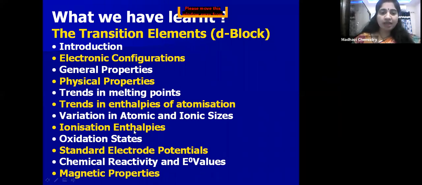Next, ionization enthalpies. Left to right, atomic and ionic sizes decrease, nuclear charge increases, so ionization enthalpies increase. Okay, oxidation states: they show variable oxidation states.